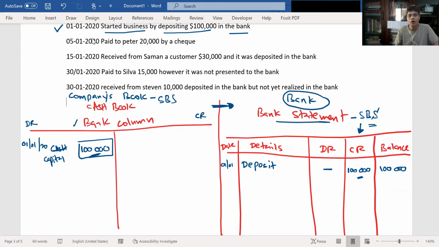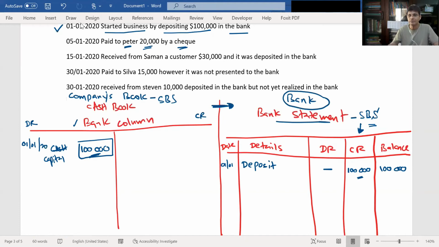On 5th January 2020, pay to Peter $20,000 by a check. Now what has happened? Once you open a bank account, you can do transactions through checks. So the bank will issue a checkbook, then you can write a check and pay your suppliers. Here Peter means your supplier. You have bought goods previously and now you are settling with your supplier.